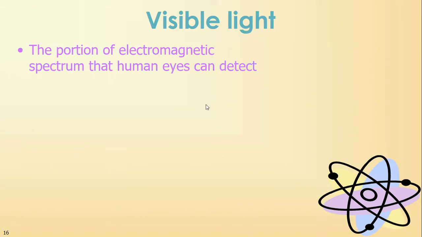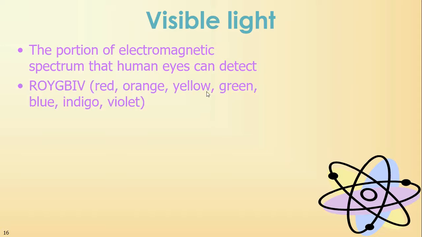This is the only light that we actually can see with our eyes. We can detect infrared via heat, but the only thing we can see with our eyes is visible light. And this is that ROY G. BIV you learned about in elementary school. The rainbow: red, orange, yellow, green, blue, indigo, violet, ROY G. BIV. It is the portion of the electromagnetic spectrum that the human eyes can detect.